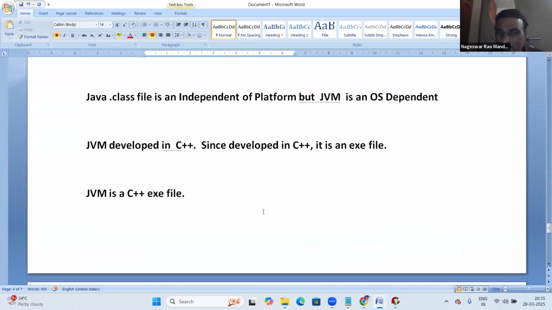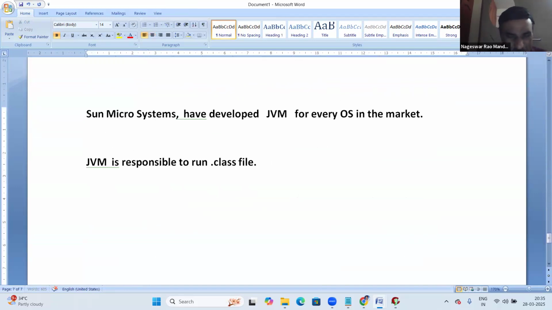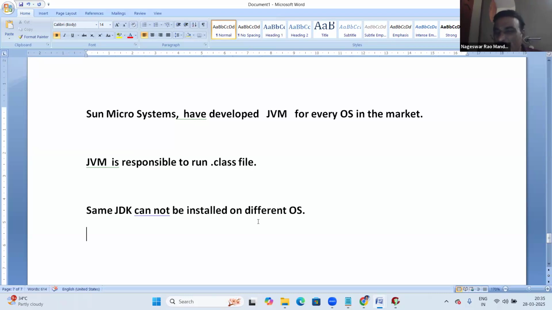The same JDK cannot be installed on different operating systems. For different operating systems, a different JDK is required.